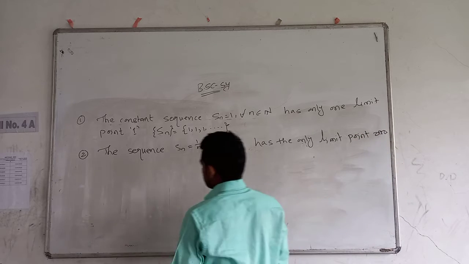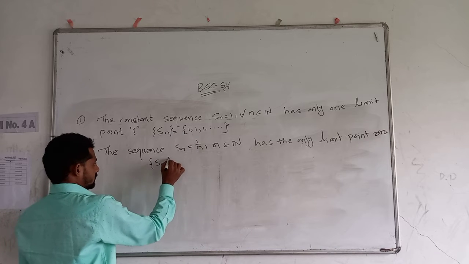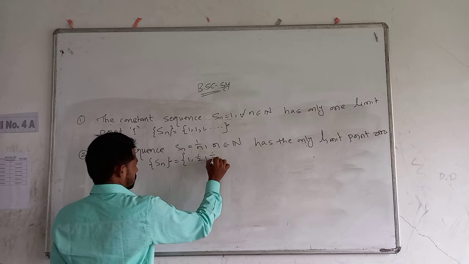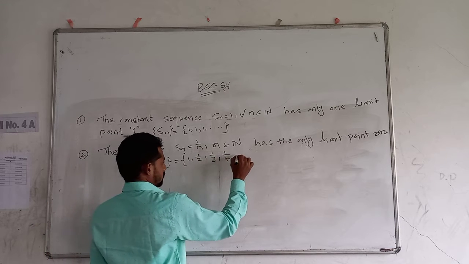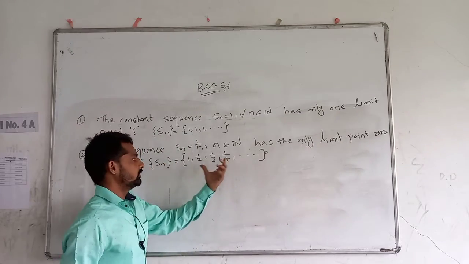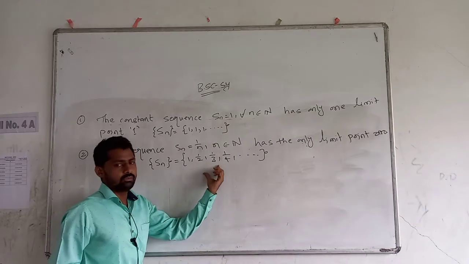So the sequence Sn is 1, 1 by 2, 1 by 3, 1 by 4 and so on. This sequence tends to 0 as n tends to infinity, and any neighborhood of 0 contains infinitely many points of this sequence.